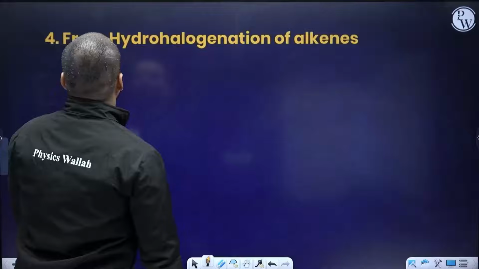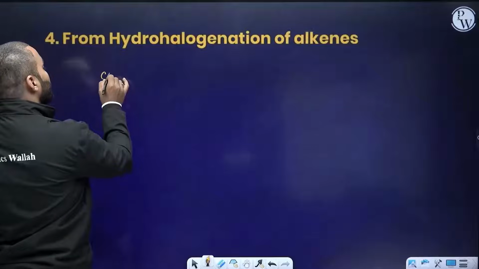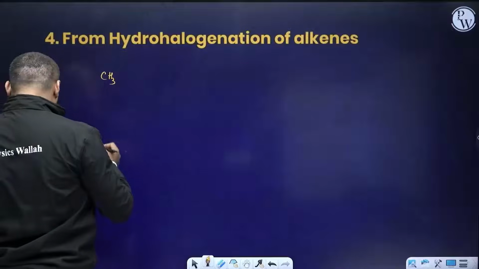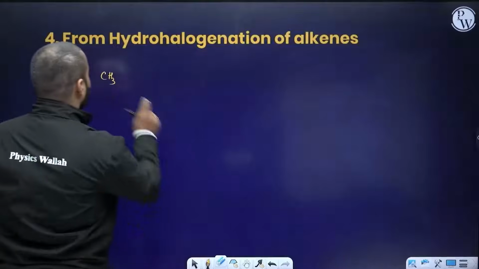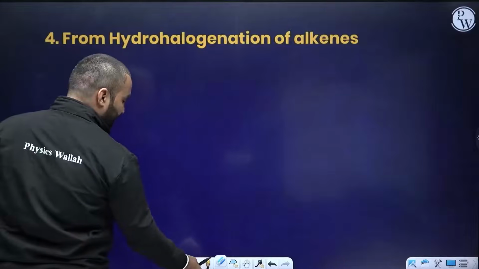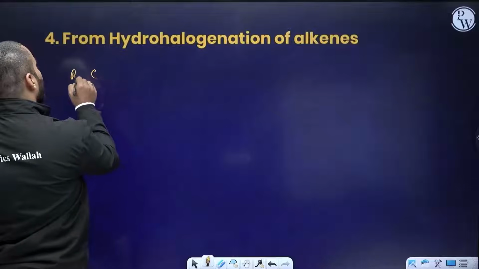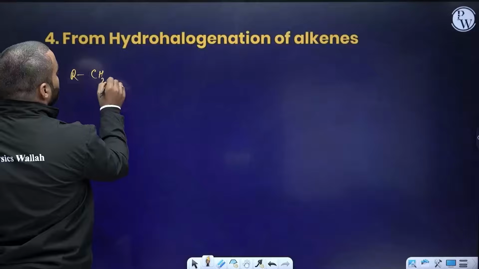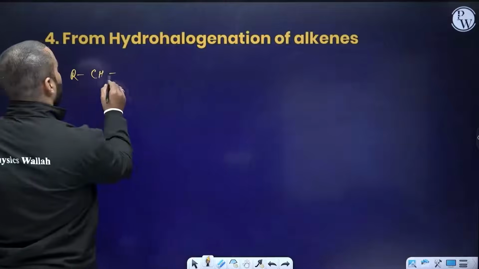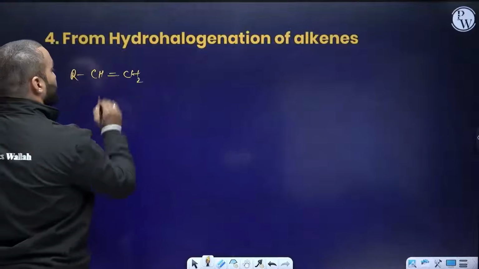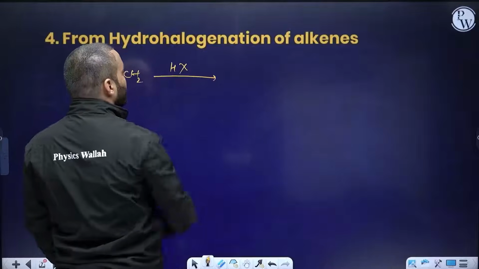From hydrohalogenation, I would like to do this also. Hydrohalogenation, we will be adding HX. Let's have RCH2, CH double bond CH2. Let's take that example. And I want to add HX to this molecule.